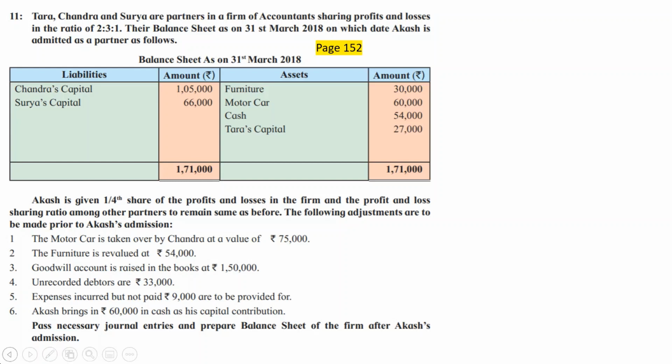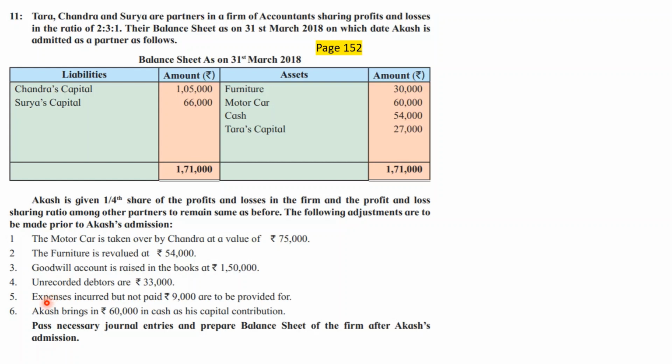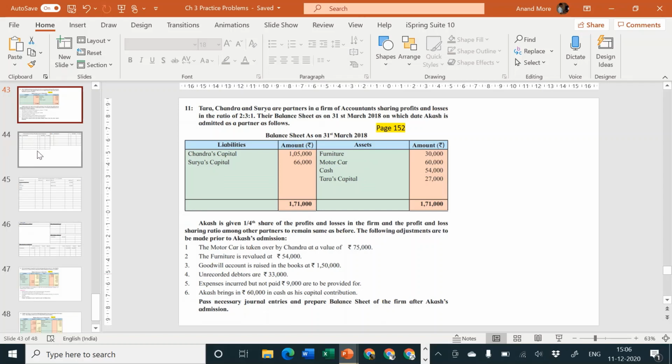Look into the adjustment. The adjustment is telling you that Akash brings rupees 60,000 in cash as his capital contribution. So let me consider cash brought in by Akash as his capital. A journal entry will have to be passed. Cash is coming in, Akash is the giver. Entry will be cash or bank account debit to Akash capital account.